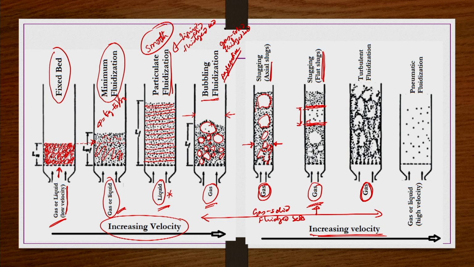So further increasing the gas superficial velocity, the bubbles, whatever the voids or bubbles formed, and then particles will be at high velocity, a kind of turbulent conditions will prevail inside the bed, and then sometimes even the particles go out of the freeboard and go out of the column. Such particles are in general collected at the top by some means and then circulated back to the bed. So they are also known as the circulating fluidized bed.